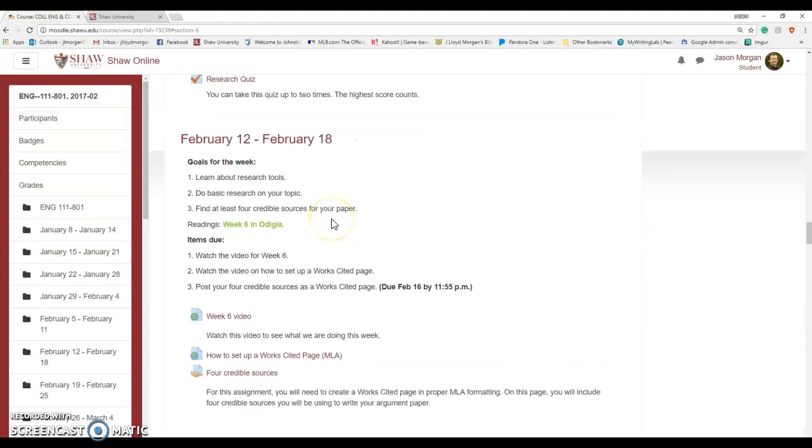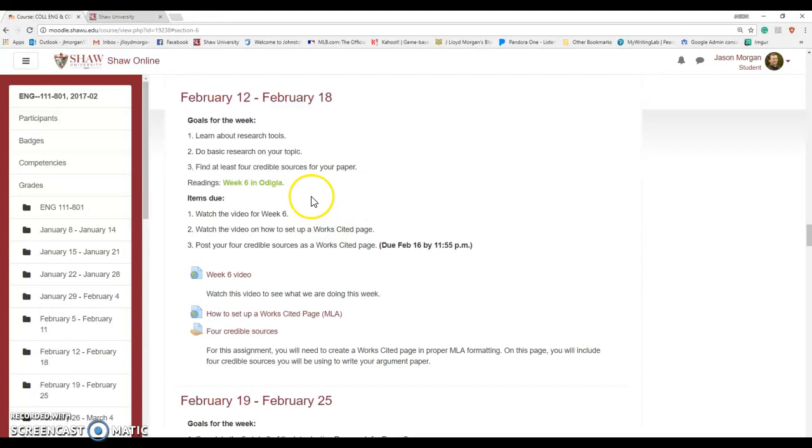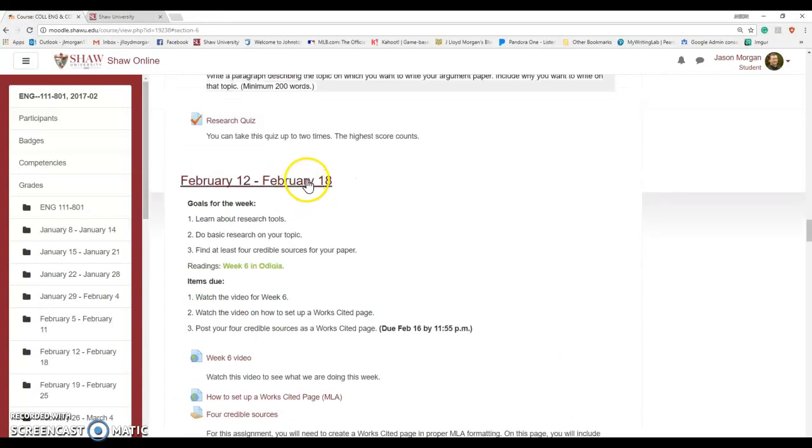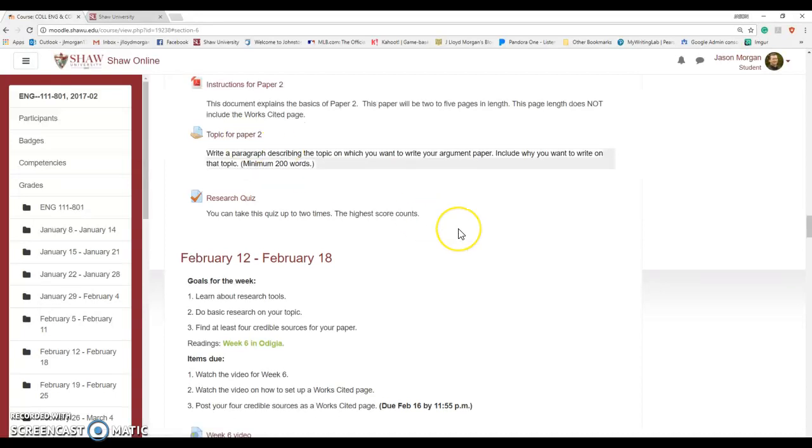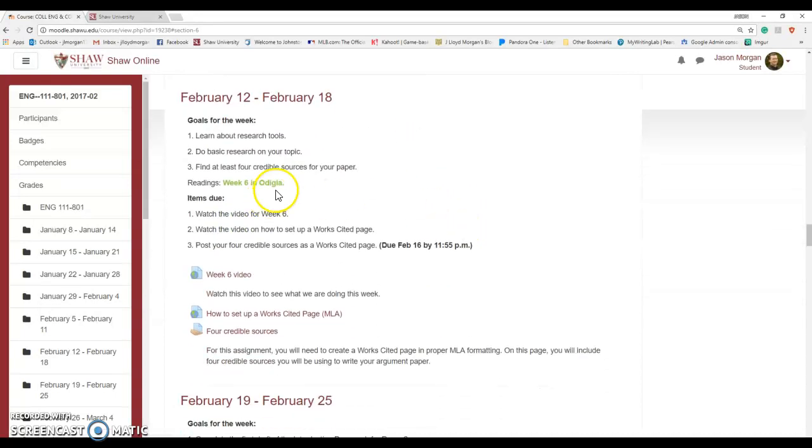What are we doing this week? This week we're starting to learn about research. So hopefully you should have picked a topic. Again, your goal last week was to select a topic of what you want to write about. This week we get to start researching on it. Oh, how do we do that? Well, I'm going to show you some research tools, and then you get to do some basic research for your topic. And your goal is to find at least 4 credible sources for your paper.